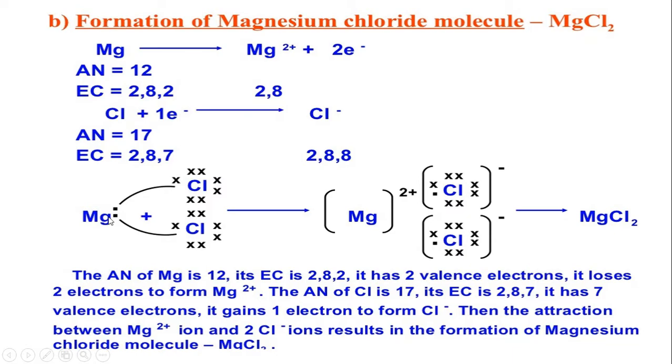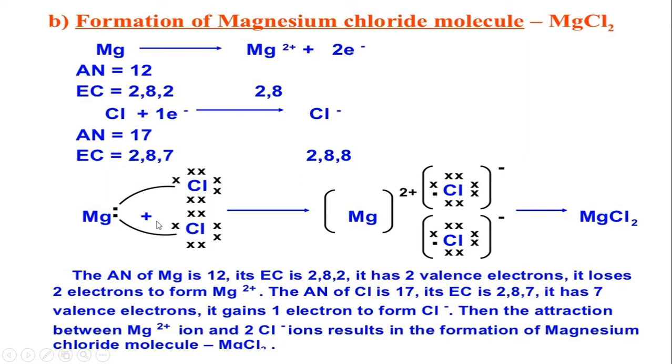We know the formula for magnesium chloride is MgCl2. So 2 chlorine and 1 magnesium; magnesium has 2 outermost electrons. Magnesium loses 1 electron to one chlorine, and then loses another electron to the next chlorine.